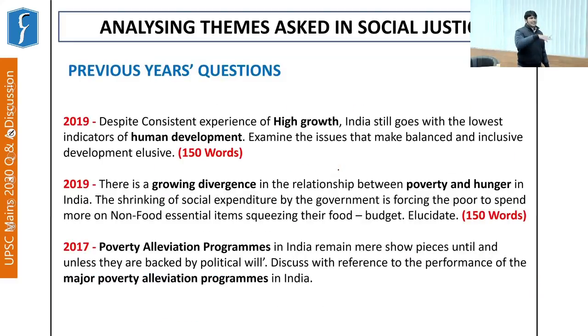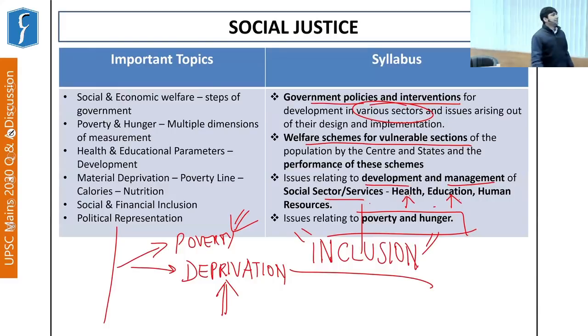Now, regarding different questions asked by UPSC in the previous years, as I highlighted here, the important topics in social justice which you need to study are social and economic welfare, steps of the government, and aspects of poverty and hunger. And here you also need to understand the relation between nutrition and calorie.